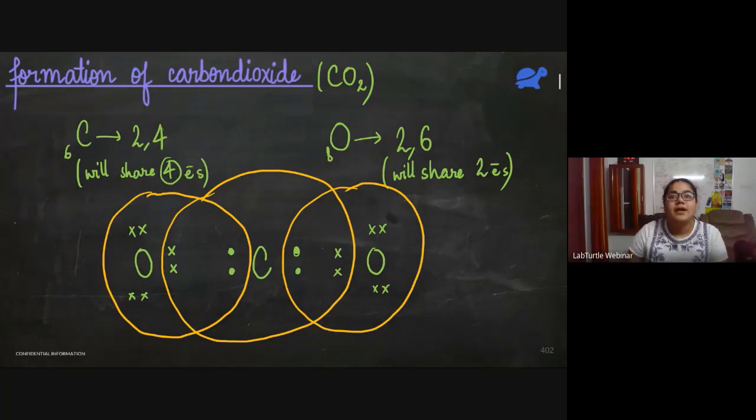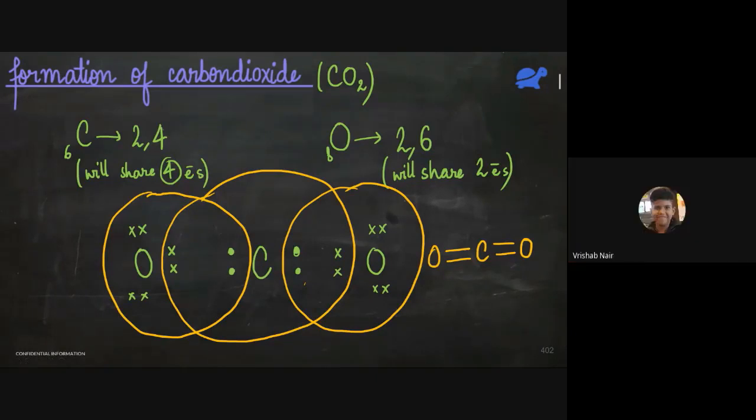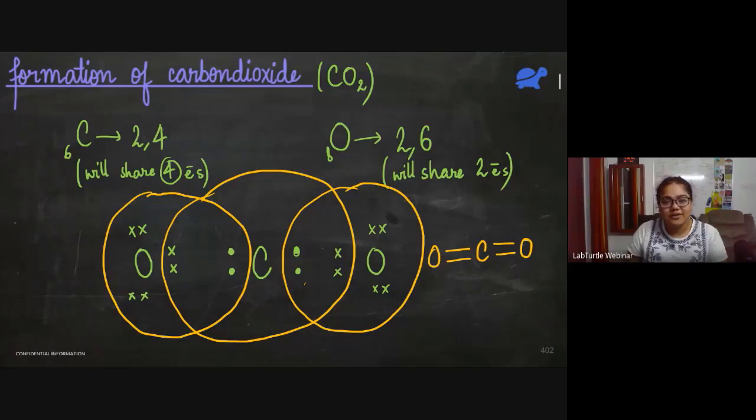Okay. So see here in the shared portion, there are 4 electrons. That means it's a double bond. So carbon, double bond oxygen. What about the number of lone pairs on carbon? How many lone pairs are there on carbon? 2. But where are the 2 lone pairs?